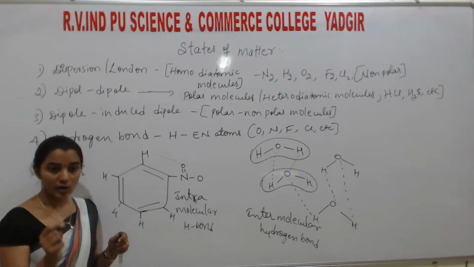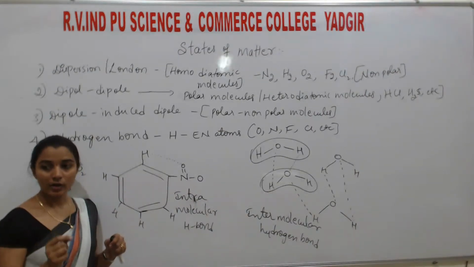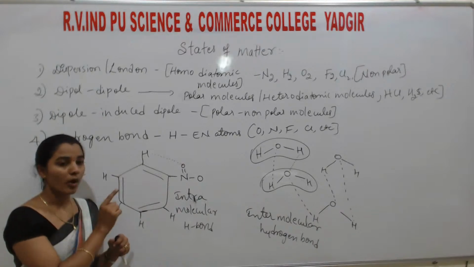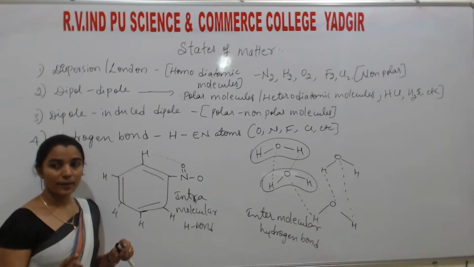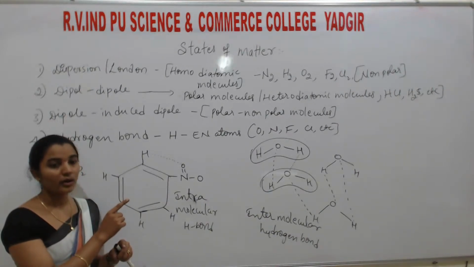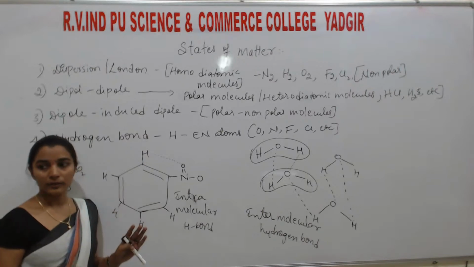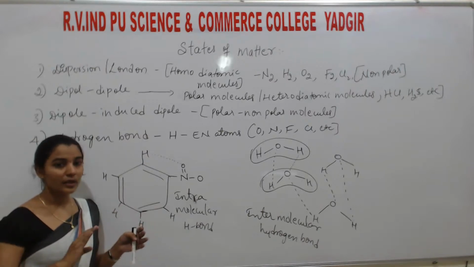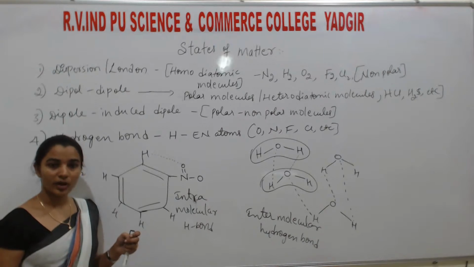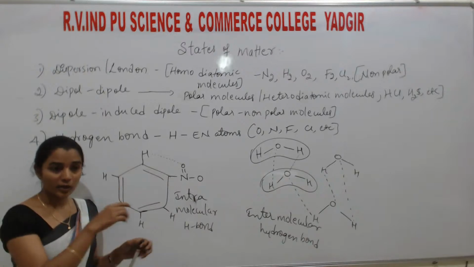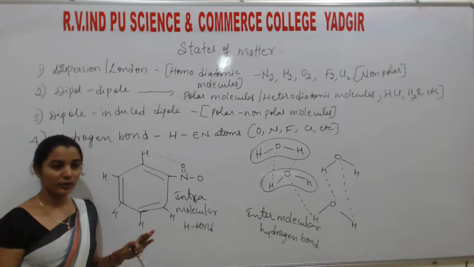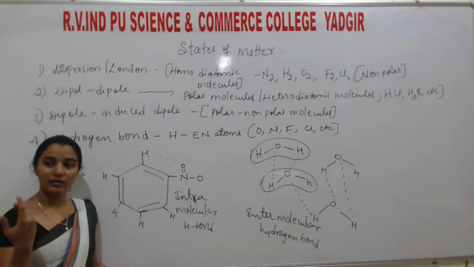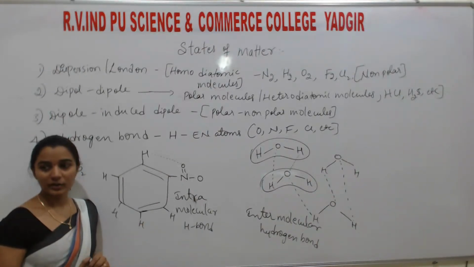Understand? What is the reason for solubility? Because there is a formation of hydrogen bond with water. If any atom or species, the solute we are adding, has the capacity to form a hydrogen bond with the water, then it is soluble. If anything is insoluble, it means there is no free hydrogen and no formation of a hydrogen bond. That is important to remember. The reason for hydrogen bond is not in this chapter, it is in the hydrogen chapter, but it is important for marks, whether it came from here or there. Marks is marks. Okay, next.